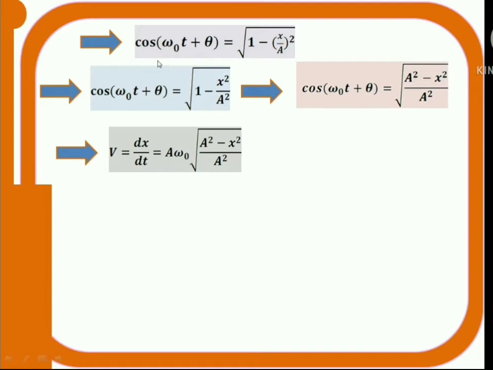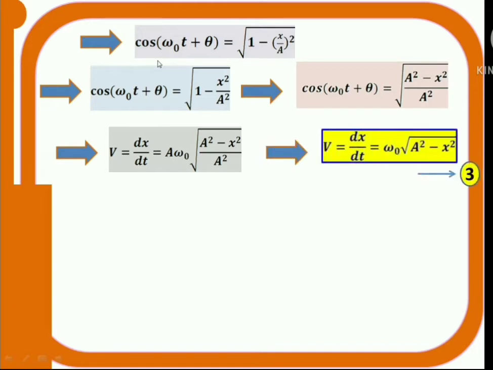If I substitute here, then v = aω₀ under root (a² − x²) by a². Take out a² from the square root, then square and root will cancel, and a gets cancelled. Then what will I get? v = ω₀ under root a² − x². This is the velocity of a particle which is executing simple harmonic motion.